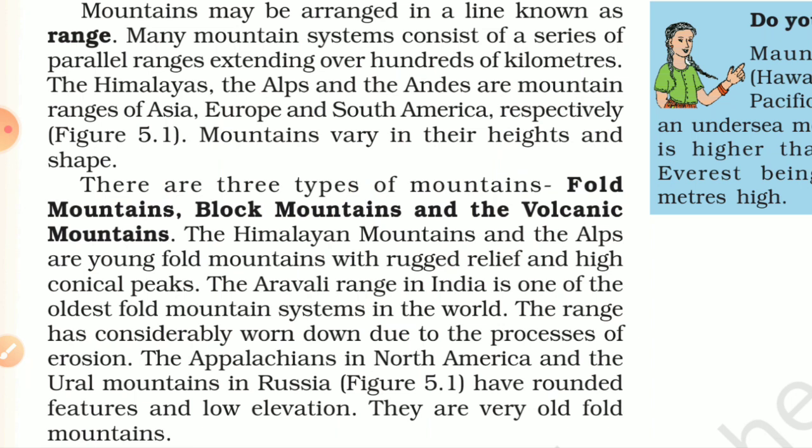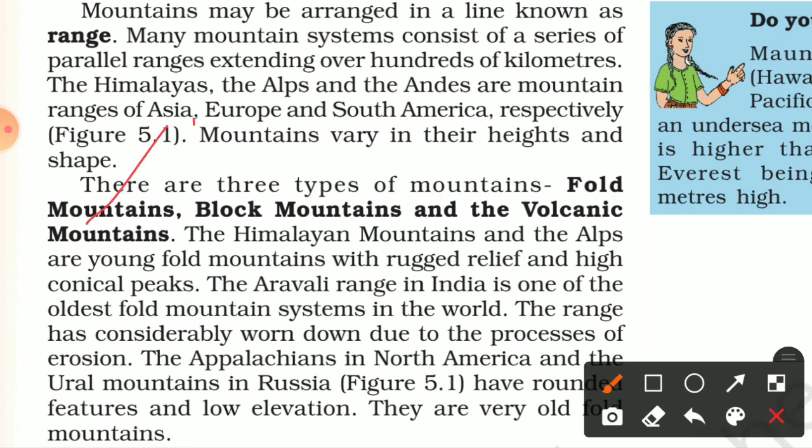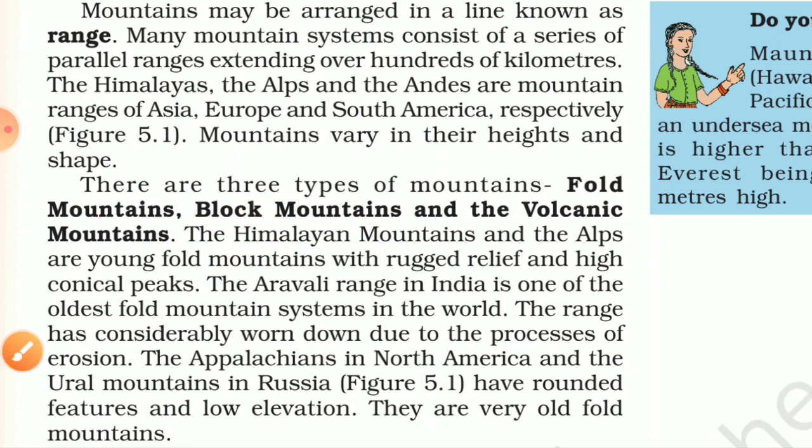So basically this is called erosion. It means the soil is eroded from the downside of the mountain. So the range has considerably worn down due to the process of erosion.